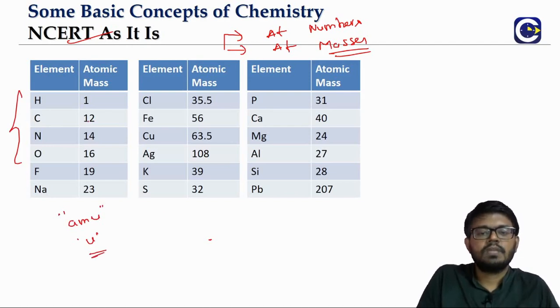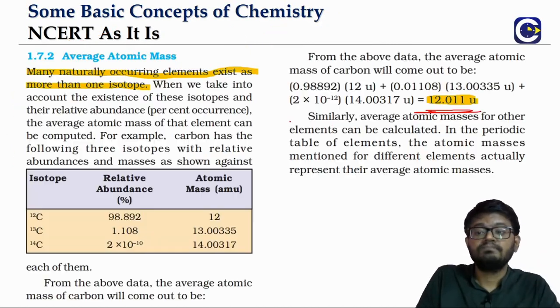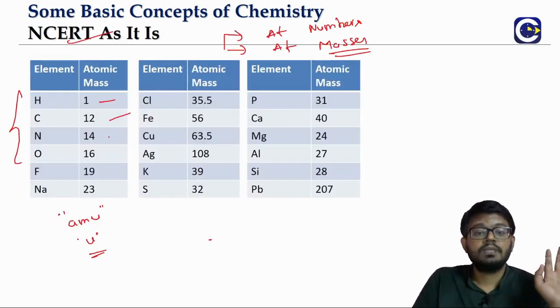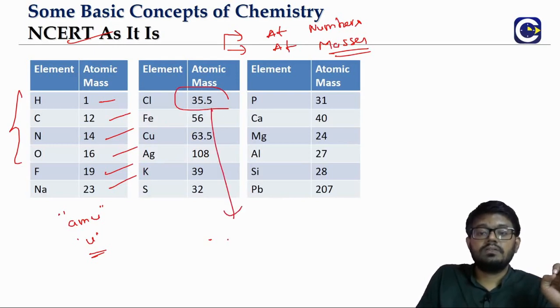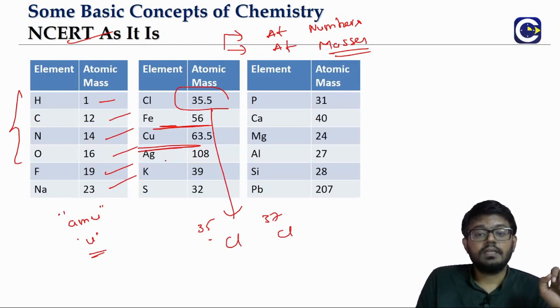Hydrogen, we know it is 1.008, but we take it approximately as 1. Carbon, we just now saw, is 12.011, but we take it approximately as 12. Nitrogen 14, oxygen 16, fluorine 19, sodium 23. Chlorine is the average of the atomic masses of two isotopes, chlorine 35 and chlorine 37. Iron approximately 56. Copper is another important element. In a lot of stoichiometry analysis problems we may have copper involved.